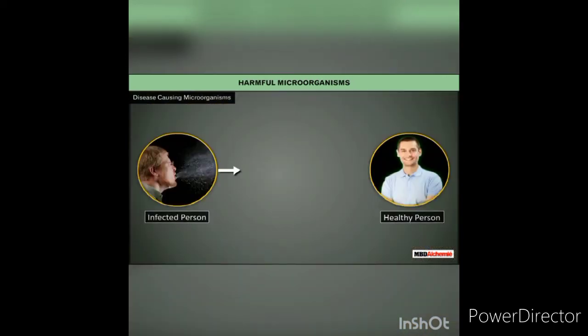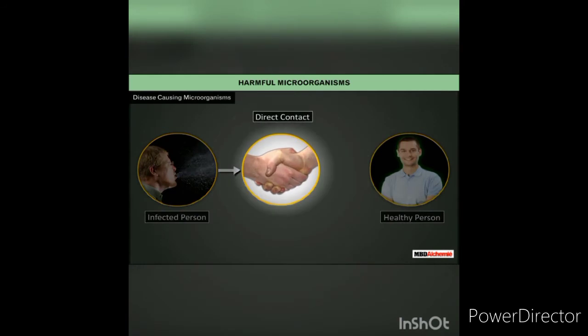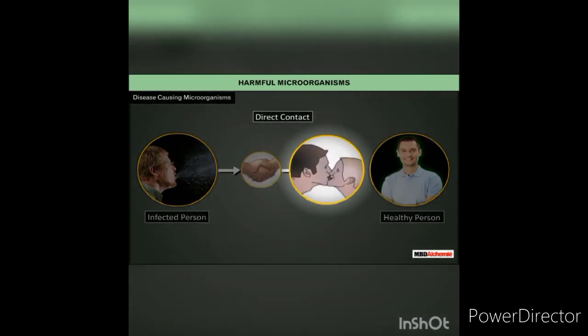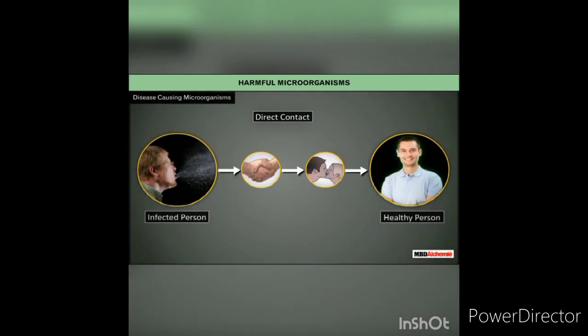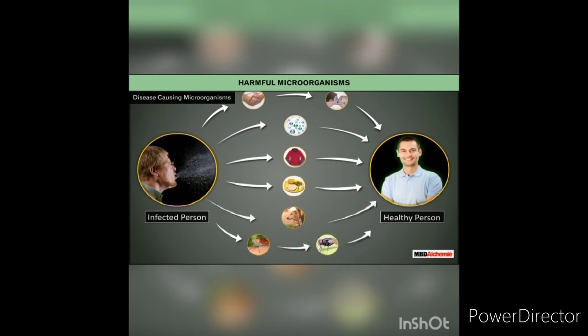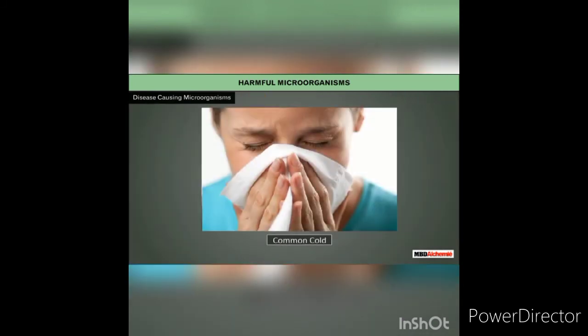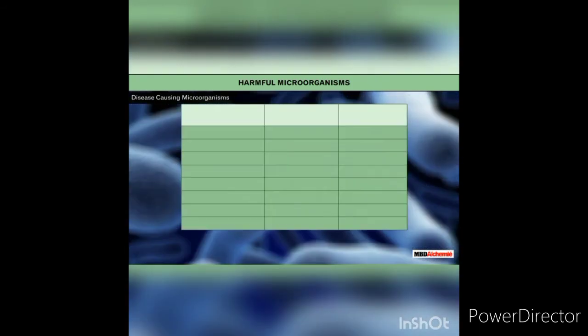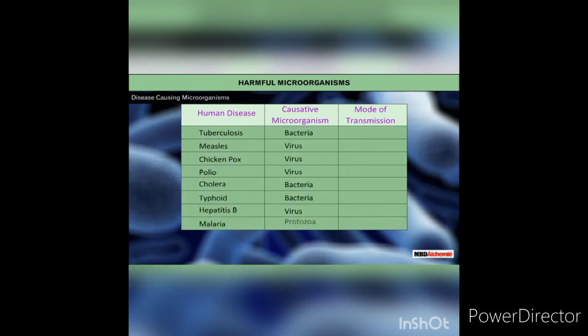Communicable disease. These are the diseases which can be spread from an infected person to a healthy person through direct contact or through water, air, or food. For example, common cold, flu, chickenpox, etc. The table given here shows some common human diseases caused by microorganisms.